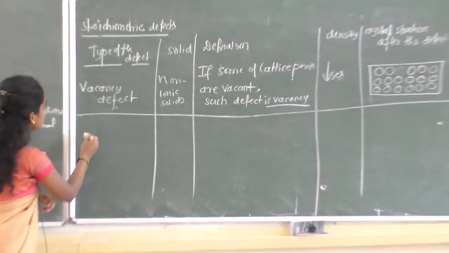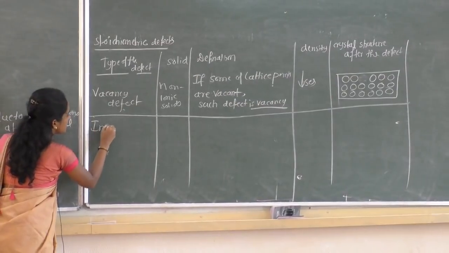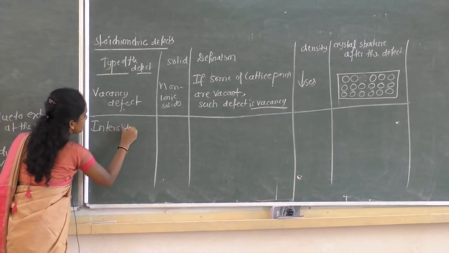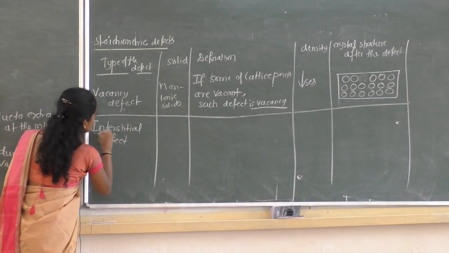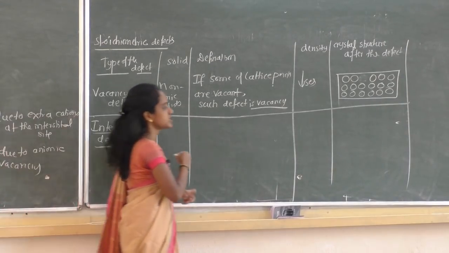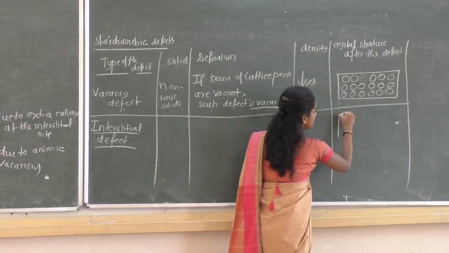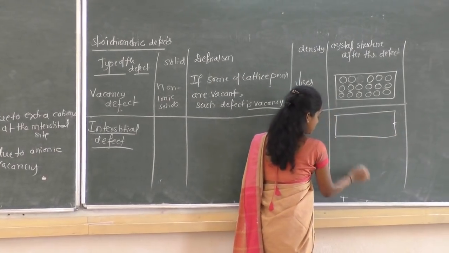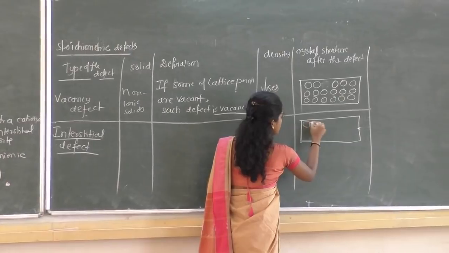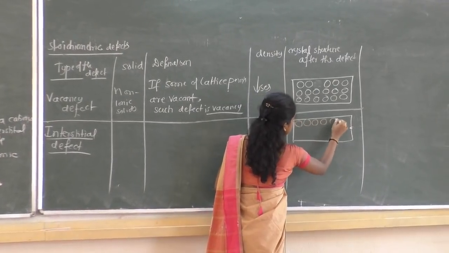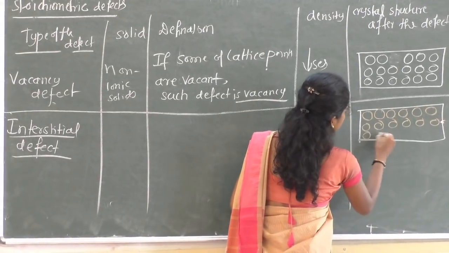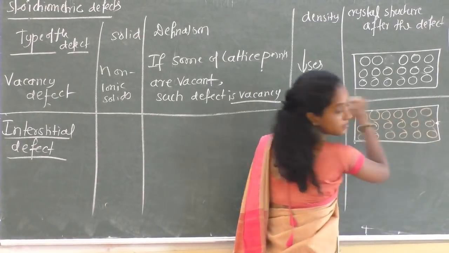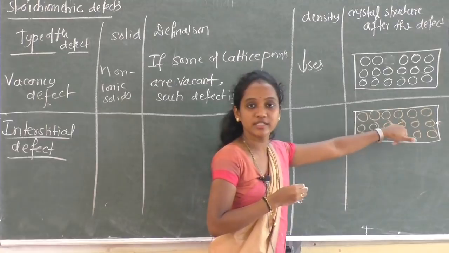Now the second type is interstitial defect. What is interstitial? Consider the crystal structure like this. These are the constituent particles. This is a perfectly ordered crystal.